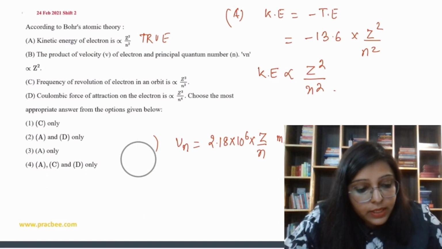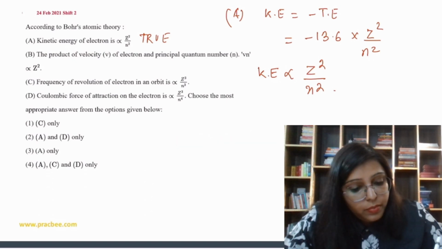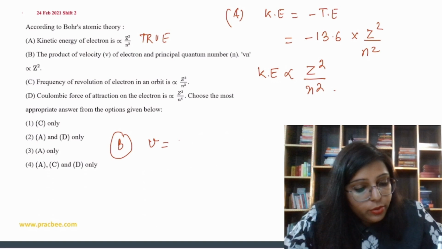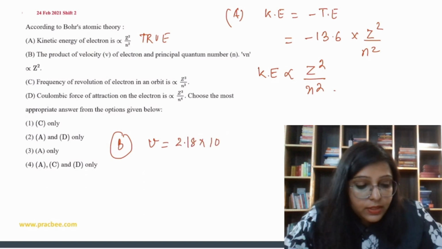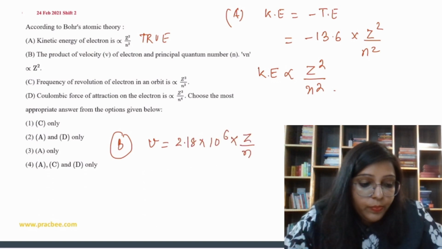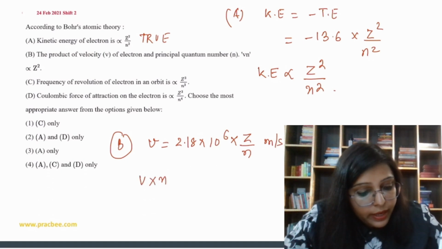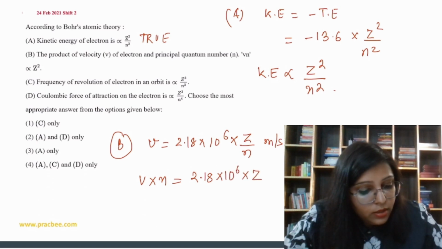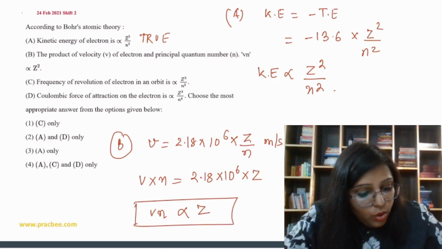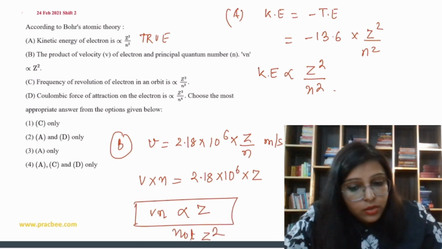So velocity into n is equal to 2.18 into 10 to the power 6 into Z. So Vn is directly proportional to Z, not Z square. So it means this statement is false.